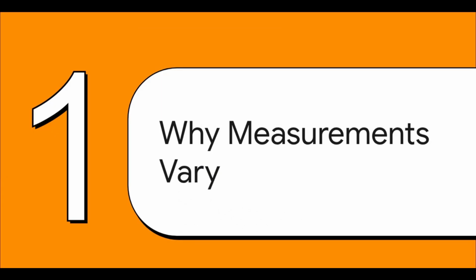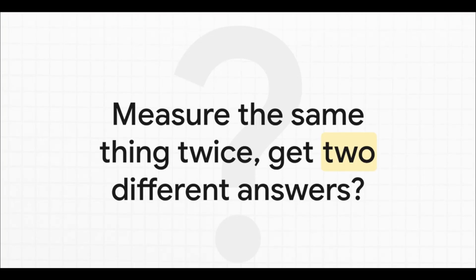Well, to get right to the heart of it, all we have to do is ask a really, really simple question. I mean, you've totally been there, right? You step on the bathroom scale twice and get two different weights. You're trying to time something and the stopwatch gives you slightly different results each time. So, which number is the real one? Which one should you trust? That's the challenge we're going to tackle.